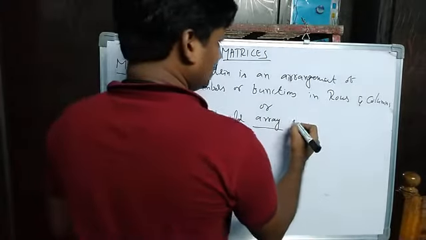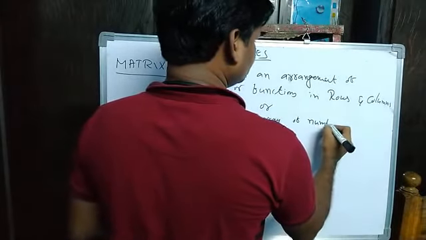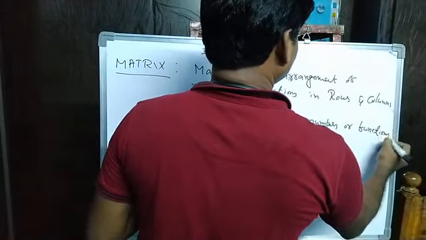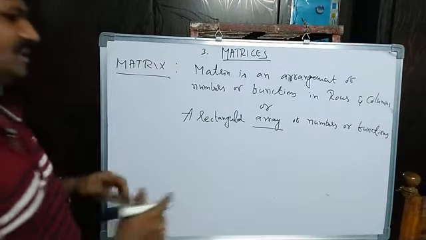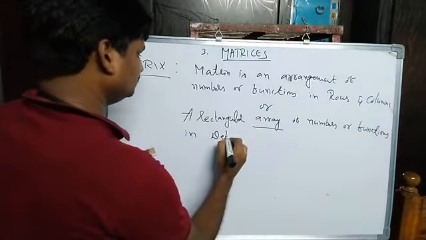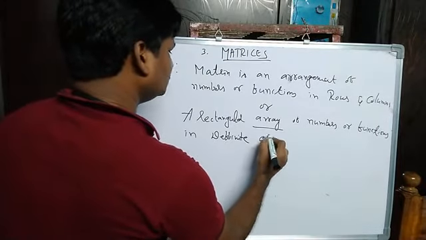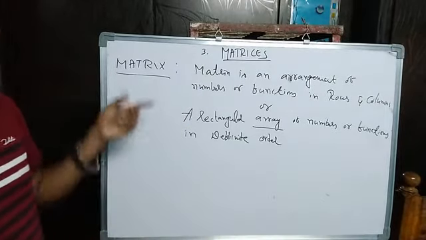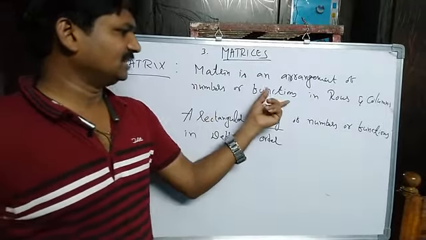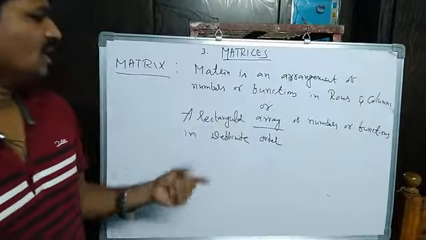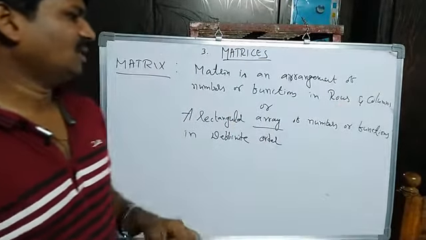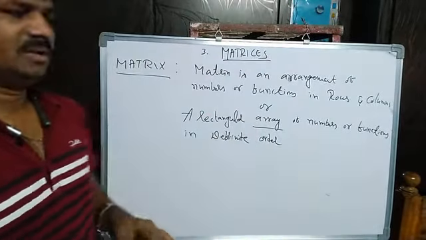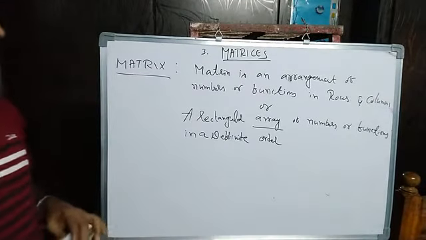A rectangular array of numbers or functions in a definite order is called a matrix. You can define a matrix either in this manner or that manner. A matrix is an arrangement of numbers or functions in rows and columns, or a rectangular array of numbers or functions in a definite order.